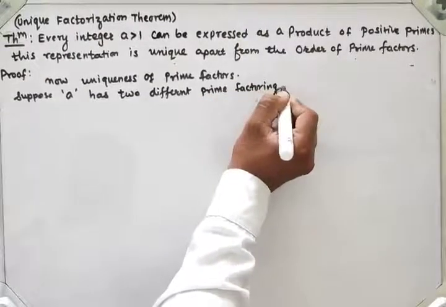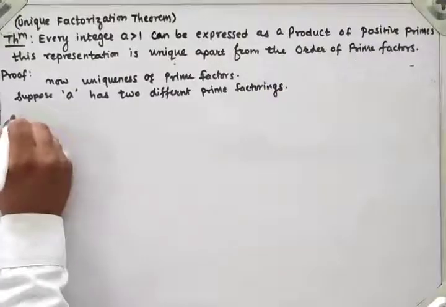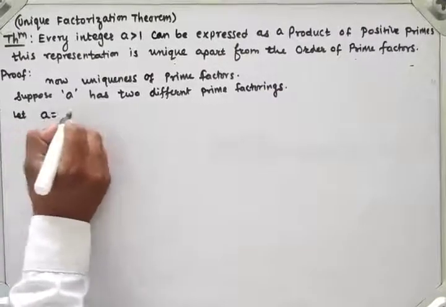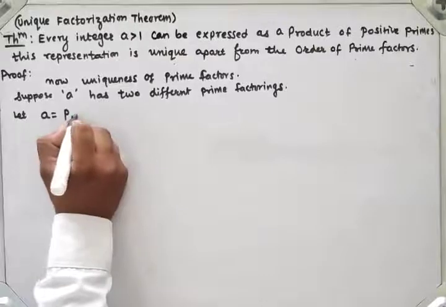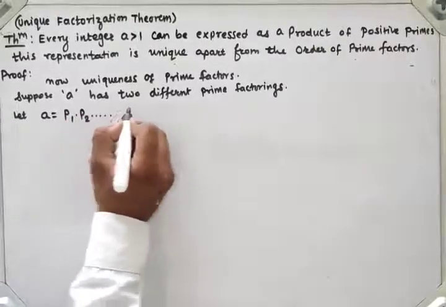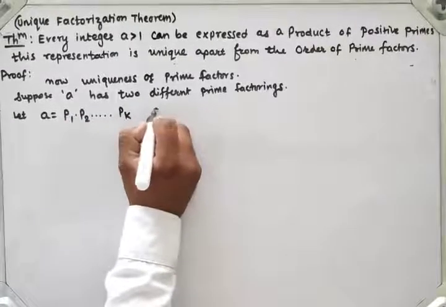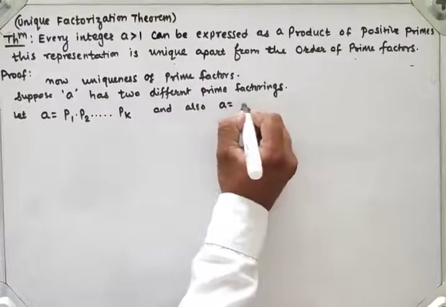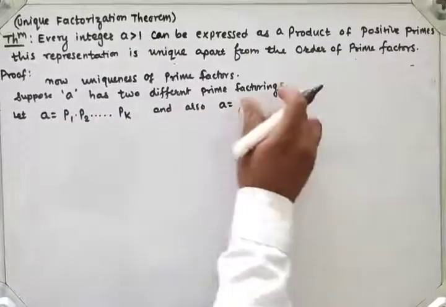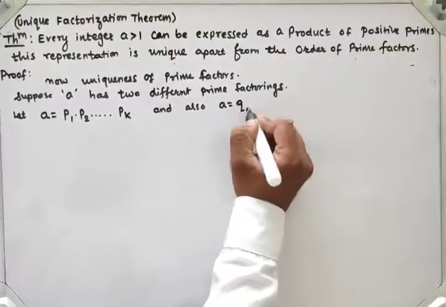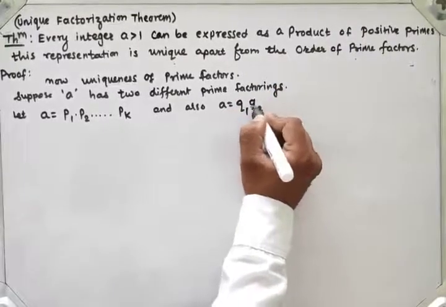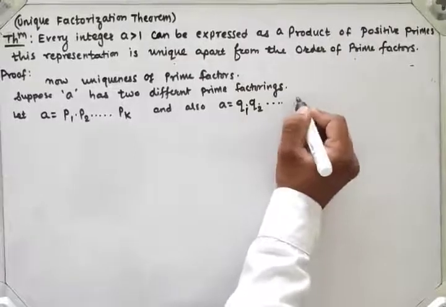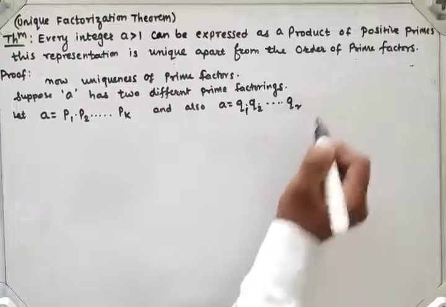So let A be written as p1 p2 up to so on pk, and also A can be written as the product q1 q2 up to so on qr.